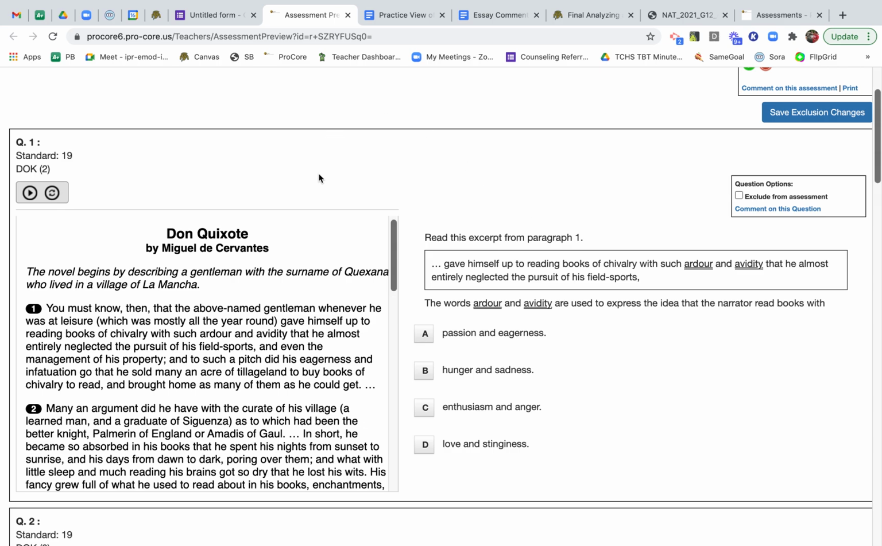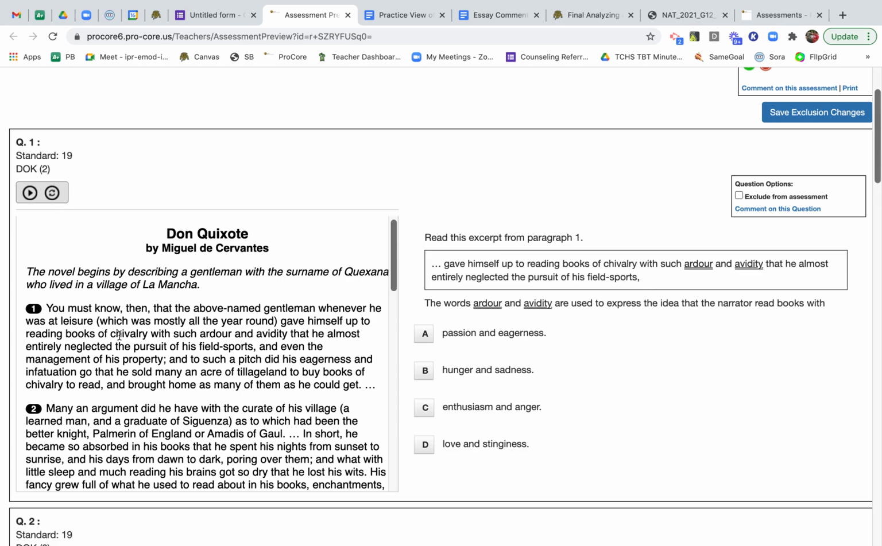So this is an excerpt from Don Quixote, and really we're just going to do this one question, number one, and it gives you this section of the passage right here, and it asks you about these words in particular, ardor and avidity. Okay, so if we were to read that section, it says, gave himself up to reading books of chivalry with such ardor and avidity that he almost entirely neglected the pursuit of his field sports.